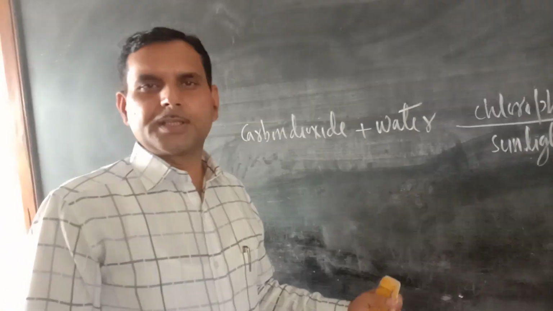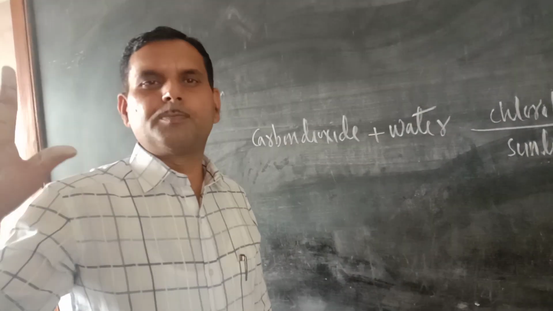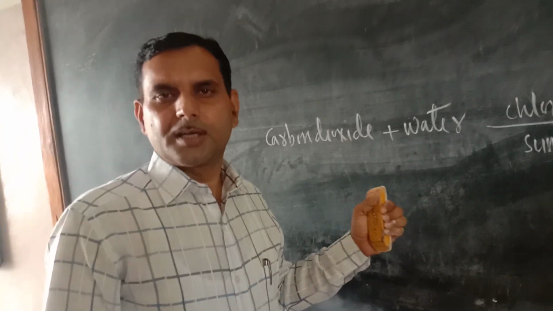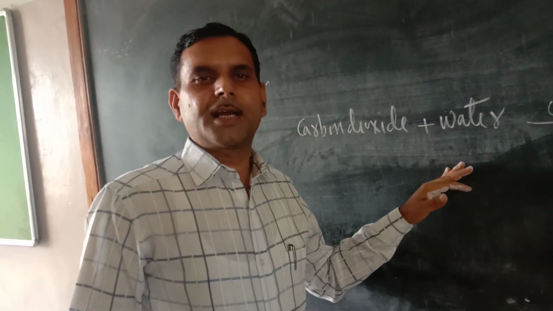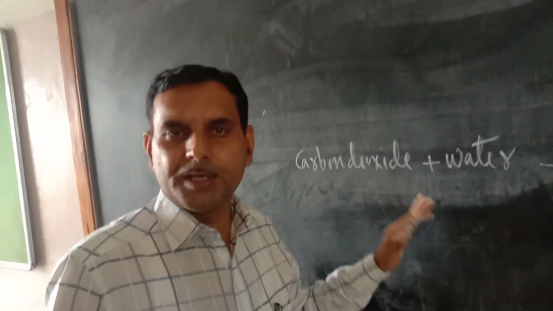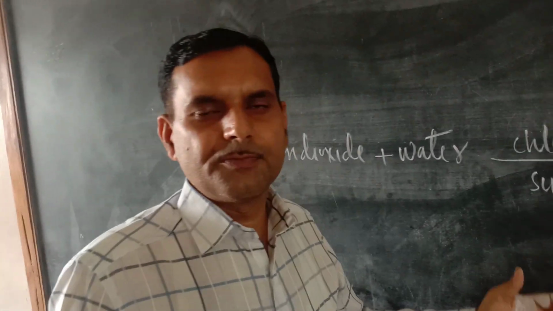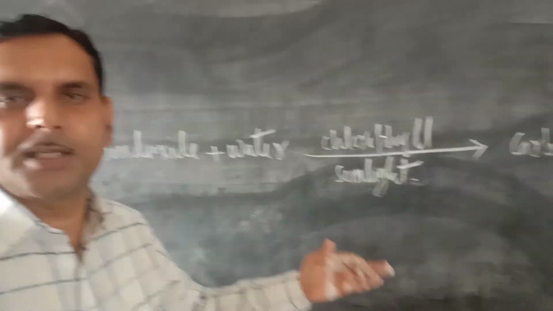So photosynthesis is the process which balances these two gases in the atmosphere. The excess of carbon dioxide present in the atmosphere is harmful, and it is absorbed by the plants, and the most important gas which human beings utilize in their respiration, that is oxygen, is evolved.